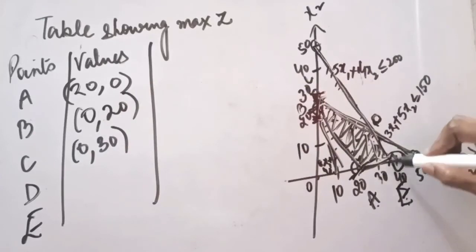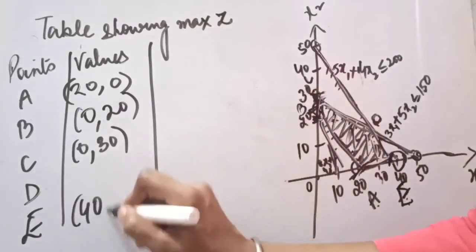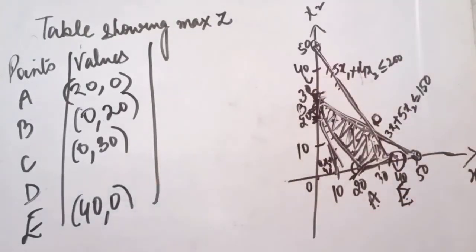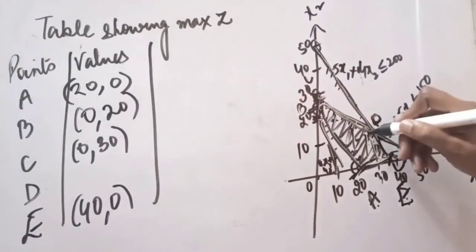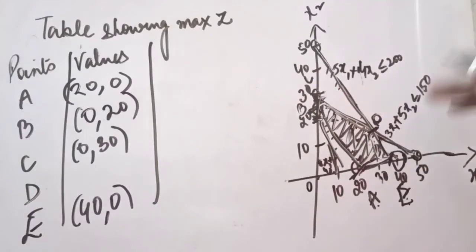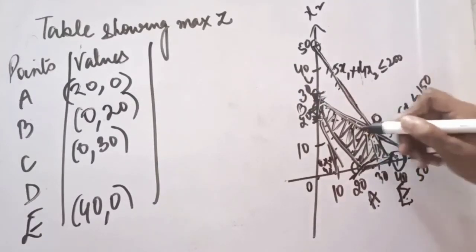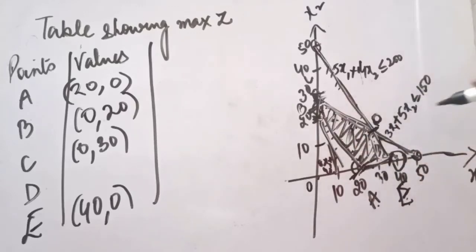At E point we can see at 40 there is one point. So on x1 it is 40 and x2 it is 0. Now one point is left, point D. At point D, there is no one specific point. You can see from the graph exactly it will show you the value of x1 here and x2 here. But to have an exact value, we will have to see how D point has been created.